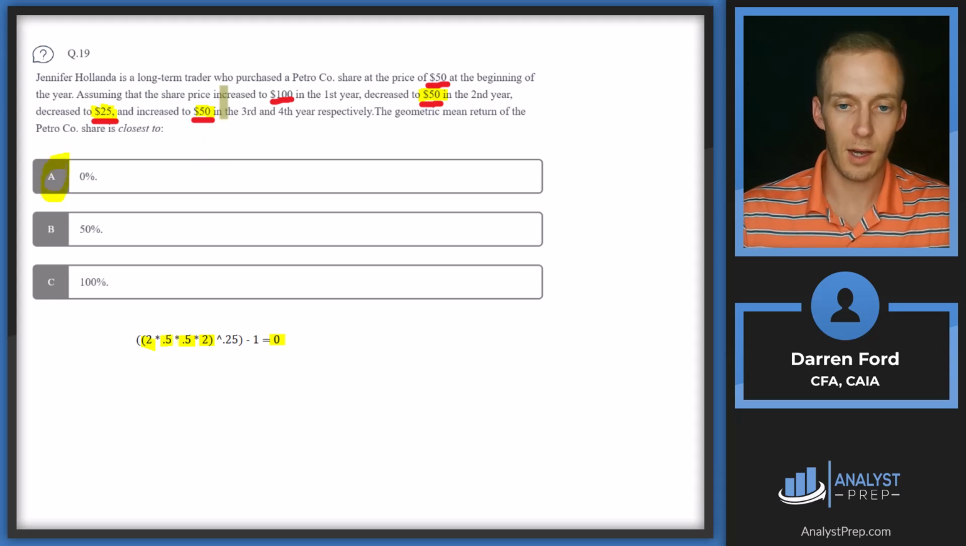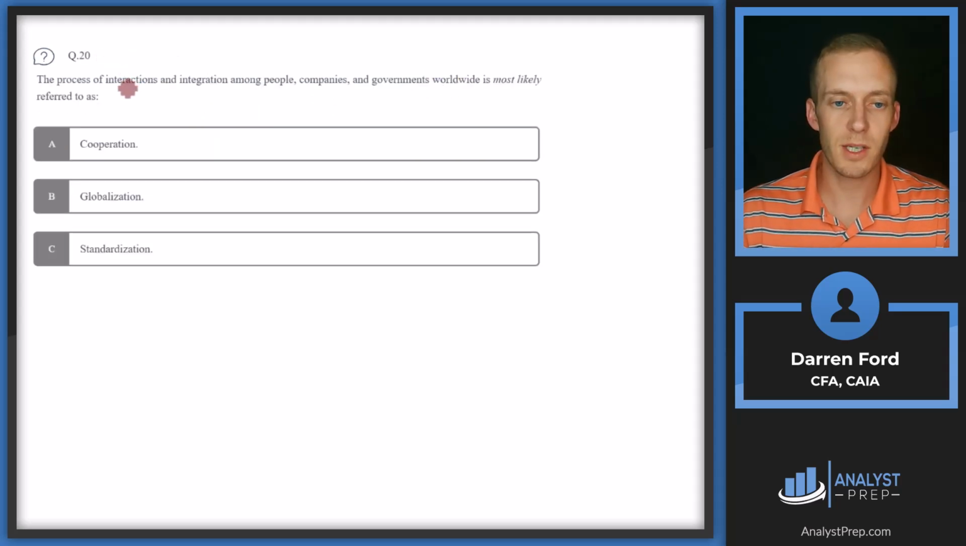Answer A. Which it was good to do this out mathematically, but when you look at it, the key here is it shows that we had $50 in the beginning, $50 in the end. So it should be a return of 0. Answer A. Question 20. The process of interactions and integration among people, companies, and governments worldwide is most likely referred